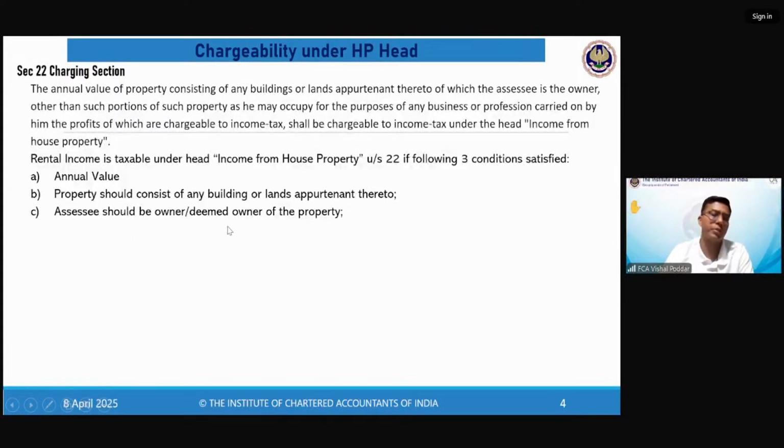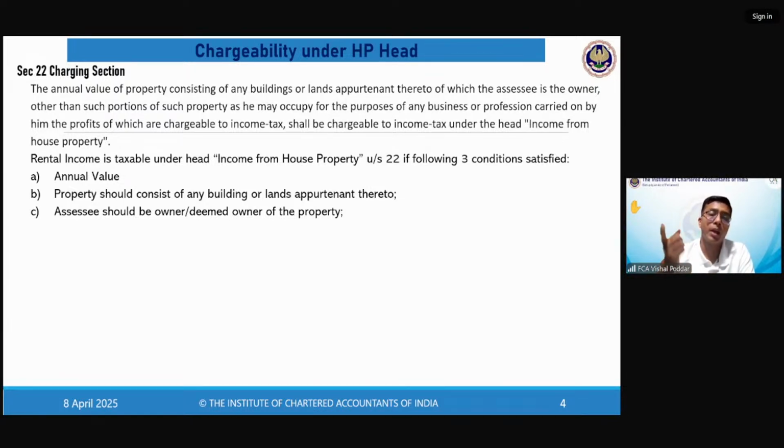Since I am not the owner of this property, I have already taken this property on rent from somebody else, and again I have given it on rent, which is called subletting. Whatever rent I get from subletting is not covered under the head HP; it can go to either PGBP or other sources. If it satisfies the condition of business, then PGBP; if not, other sources. So this third condition is again important: for anything to be taxed under the head HP, the rental should be from a property of which you are the owner. If you yourself have taken the property on rent, you are not the owner, and it will not be taxed under the head HP.